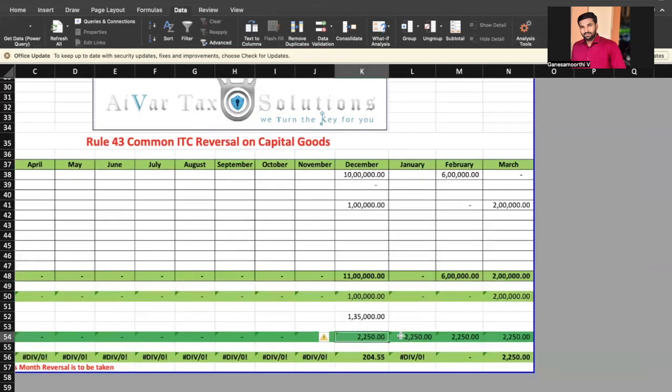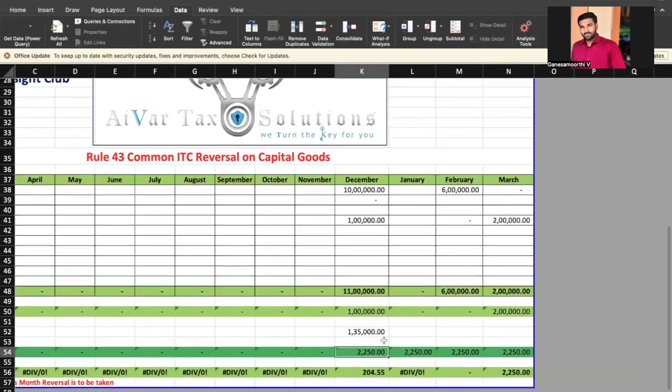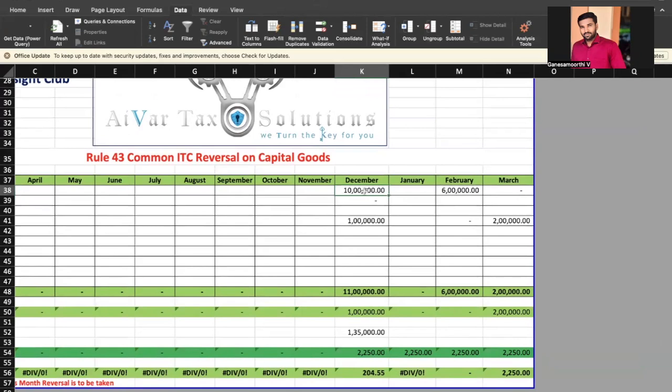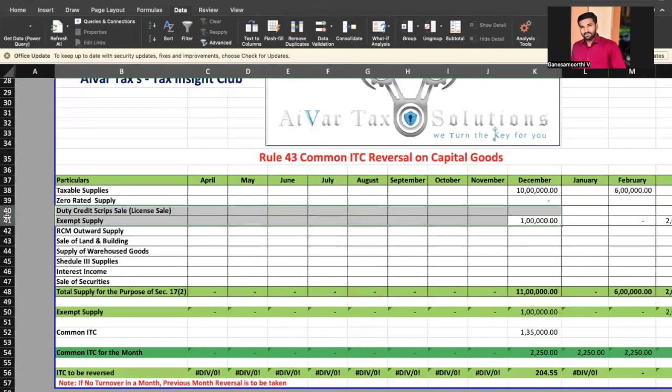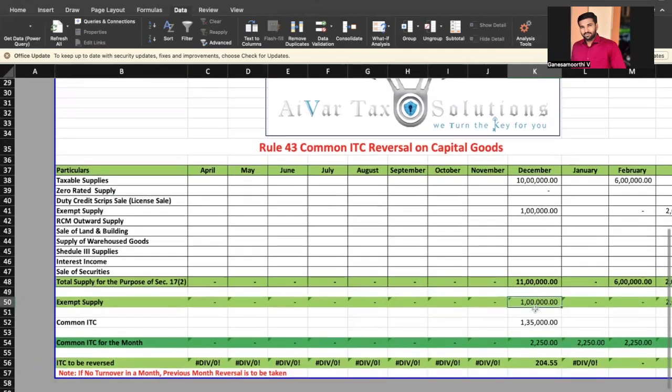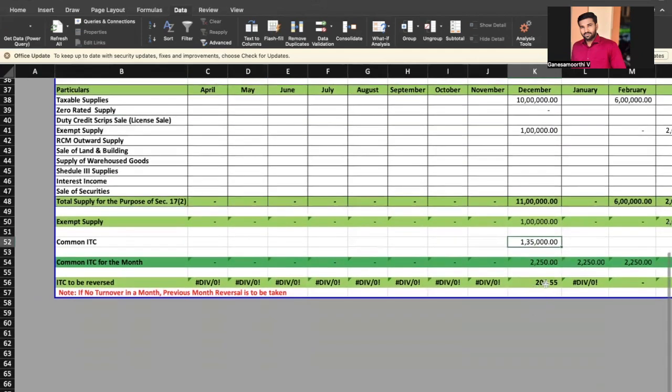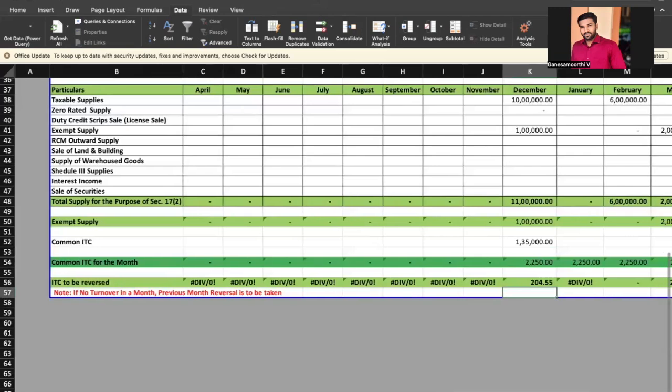Okay. For every month, 2,250 is the common ITC up to the period ending of 60 months or 5 years. Taxable supply for the month of December is 10 lakh and exempt supply is 1 lakh. So in this case, the total supply will be 11 lakh, exempt supply will be 1 lakh, and ITC reversal will be 205. Okay. So every month we have to enter the taxable value, exempt supply and other supplies. You will get the ITC to be reversed.